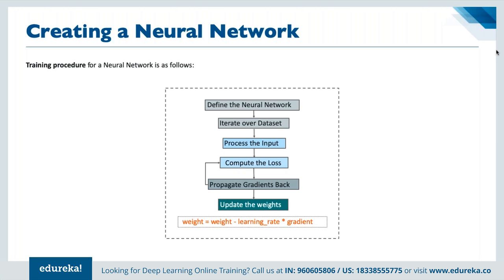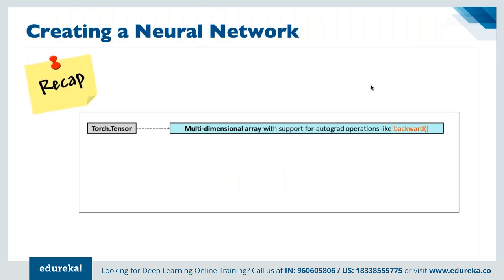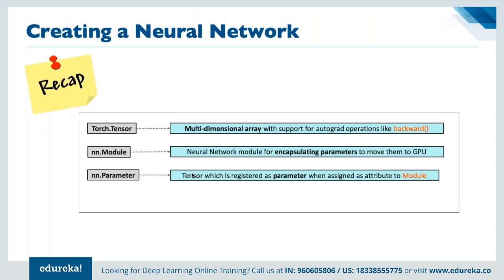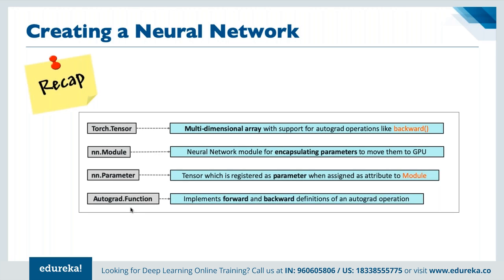And now first of all, we have torch tensor. Torch tensor is simply a multi-dimensional array with support for autograd operations, like we have for backward. Then we have the nn module, which is simply a neural network module for encapsulating parameters, right? And then we have parameter, again, it's simply a tensor which is registered as a parameter. And then we have the autograd function. It simply helps us in implementing forward and backward definitions as a part of the autograd definition altogether, right?